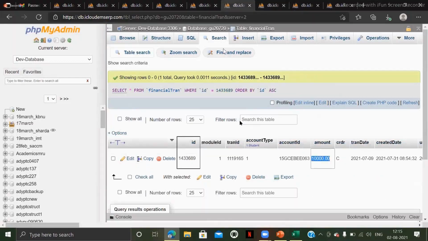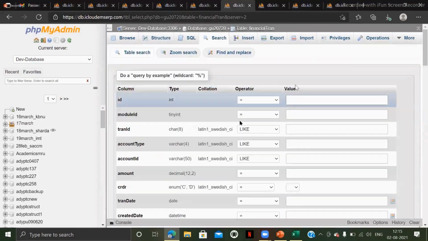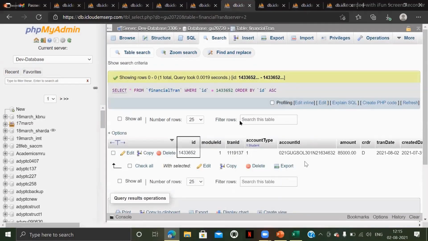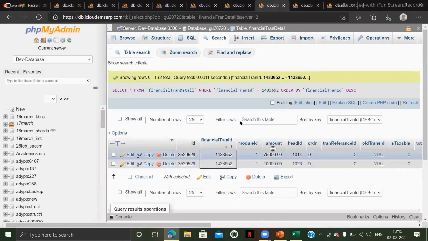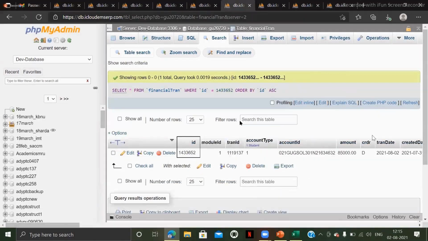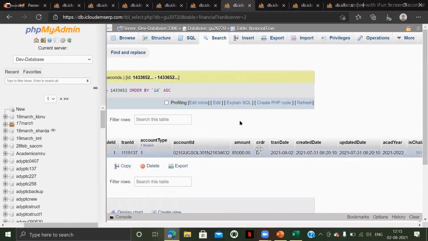So let us check for the same in the parent table. So what is the amount in the parent table? Sum of this 75,000 and 10,000, it is nothing but 85,000. So whether this amount comes under credit or debit, you have to reflect here.